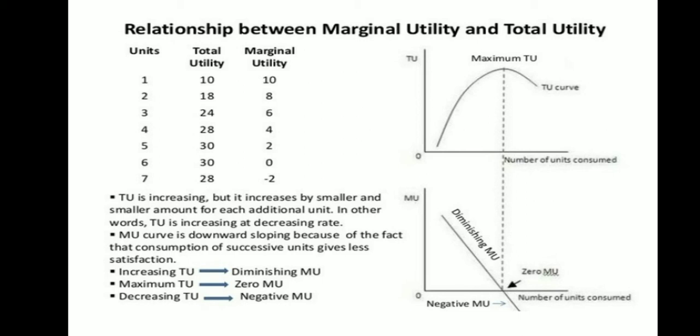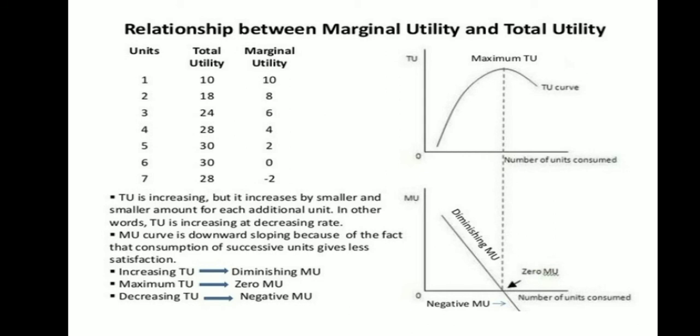TU is increasing, but it increases by a smaller and smaller amount for each additional unit. In other words, TU is increasing at a decreasing rate. The MU curve is downward sloping because the consumption of successive units gives less satisfaction.